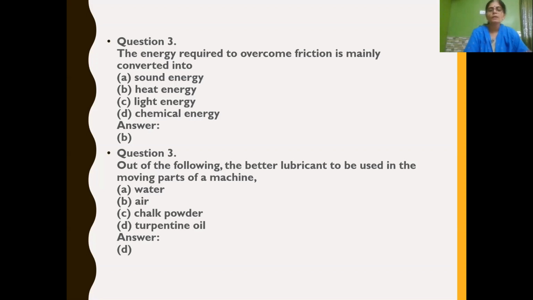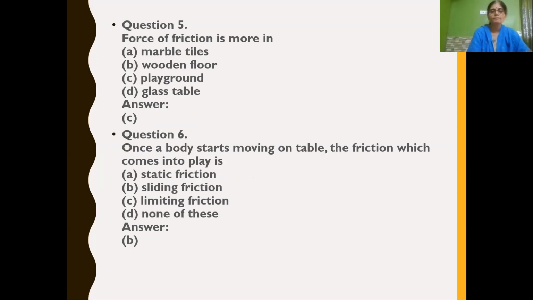Now next question, out of the following, the better lubricant to be used in the moving parts of a machine. So you have to find out which is the better lubricant. Is water a lubricant? No. Air, chalk powder, turpentine oil. Yes, turpentine oil. Oil is a better lubricant.